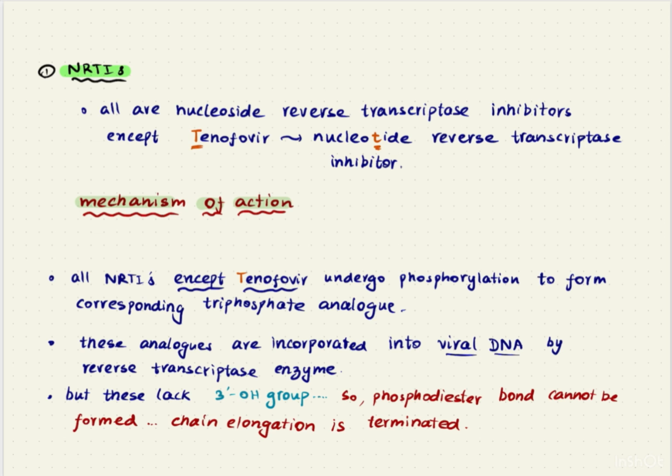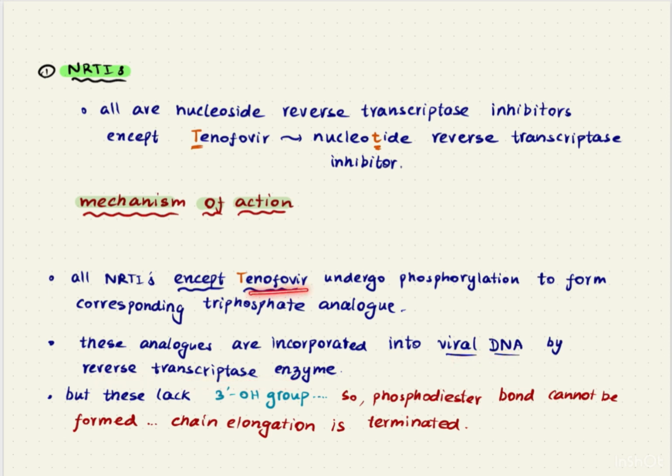Now we saw that these drugs are nucleotide or nucleoside analogs. If they are nucleoside analogs, then they have to undergo phosphorylation before they can be incorporated into the viral DNA with the help of reverse transcriptase enzyme.